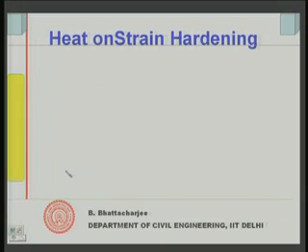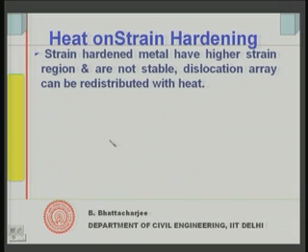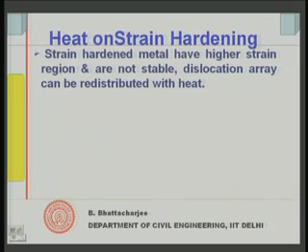So, that is strain hardening. Supposing I apply heat on strain hardened material. Now, when you have done strain hardening, there are regions where you have got higher strain, and this will not be thermodynamically stable, because when you strain something, you have stored some energy there and it would like to release that energy and come to a stable state. So, this dislocation area that you have created after strain hardening is not stable.